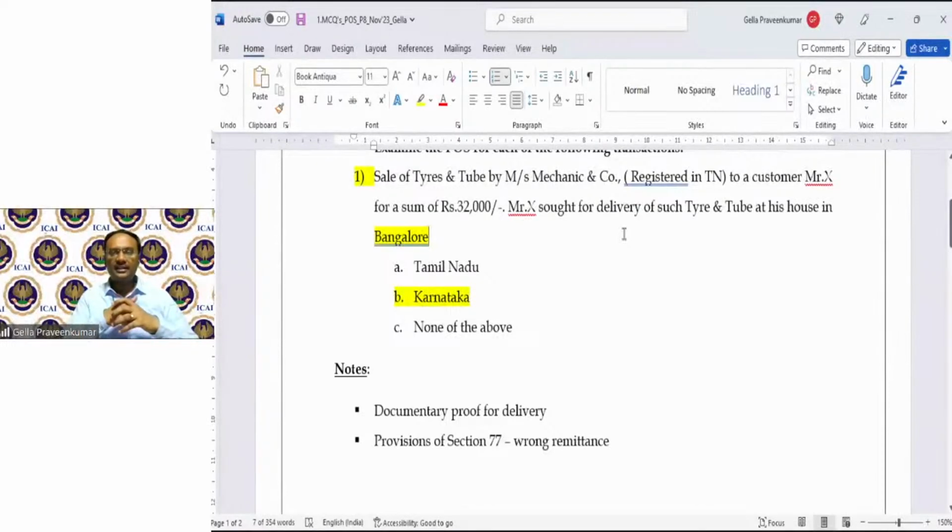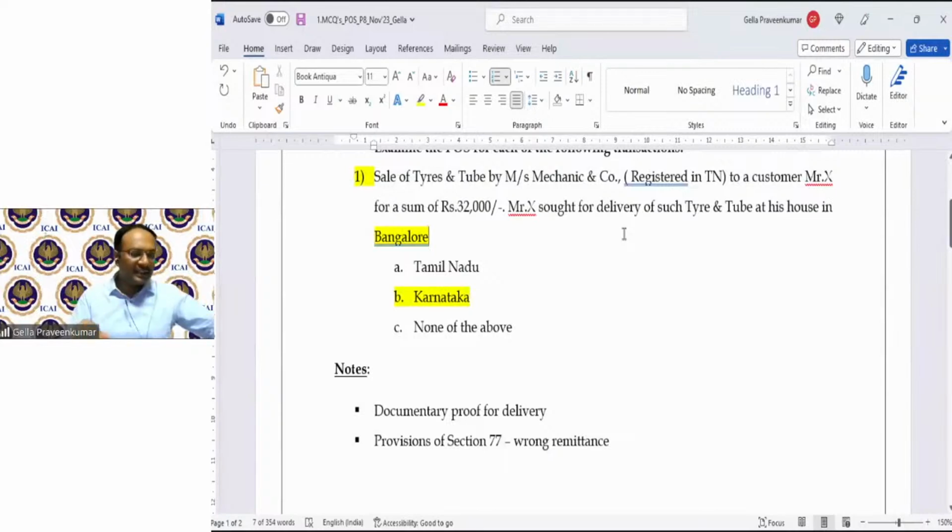Sriram is giving some explanation. In the question, it is told that Mr. X asked the delivery of goods at Bangalore. The question does not specifically mention whether X is registered or not. This is what I was referring to, Sriram.